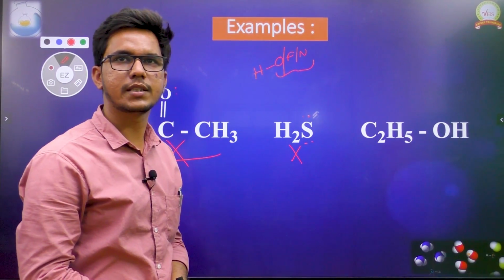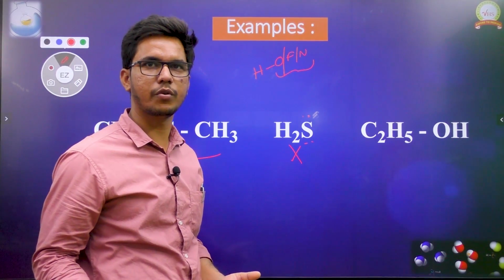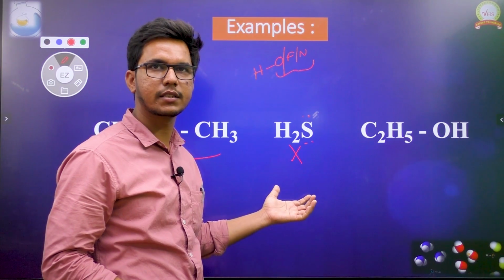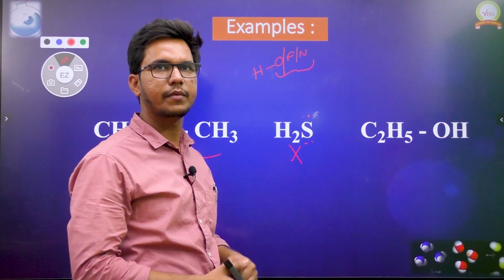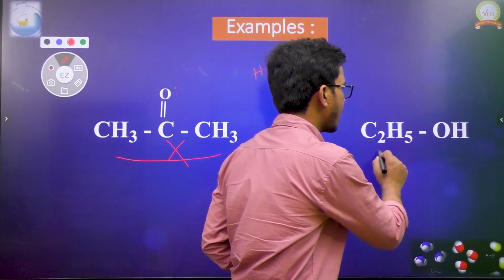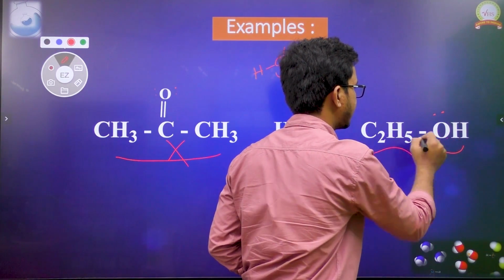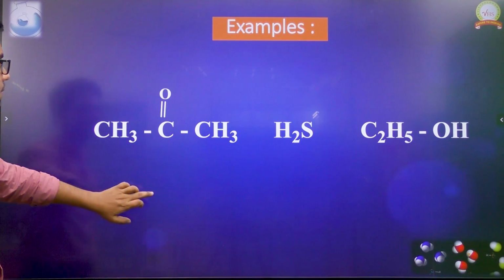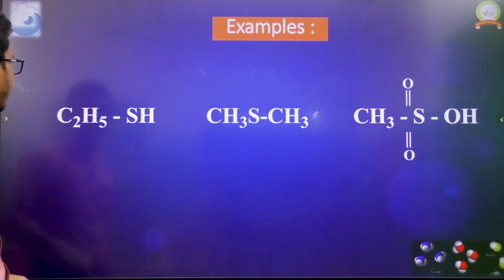We know H2S gives a kind of rotten egg smell, and it is a gas at room temperature. The reason behind this is that it won't form hydrogen bonding. Then, if you take alcohols, as we have already discussed in the earlier example, they can form the hydrogen bond.